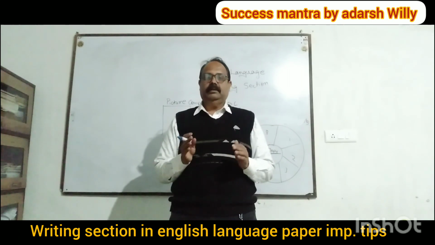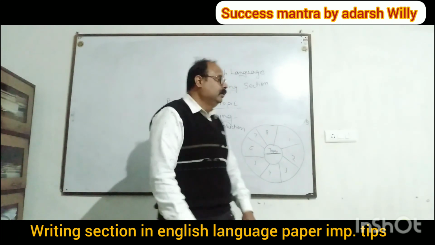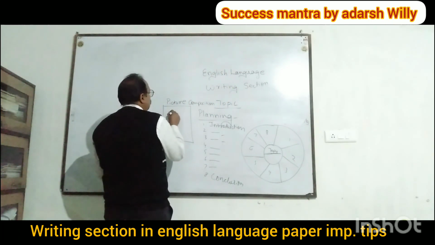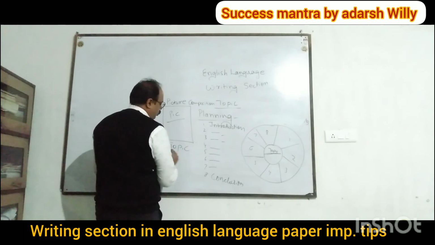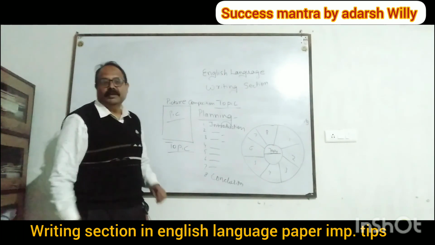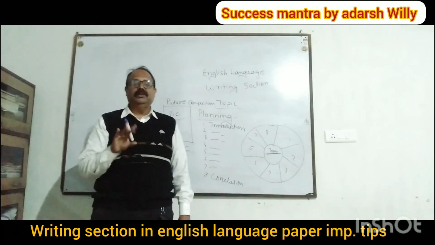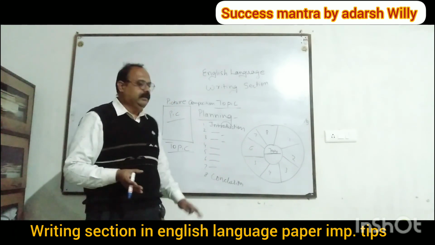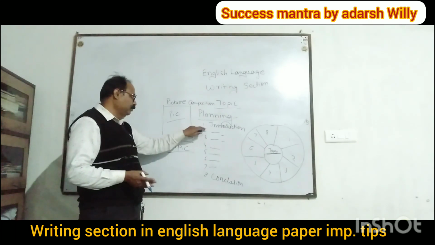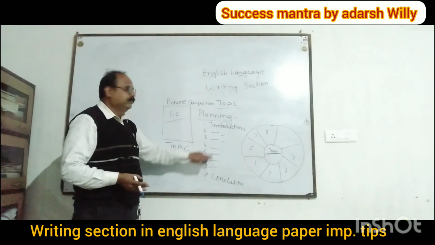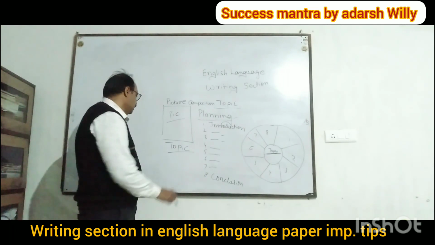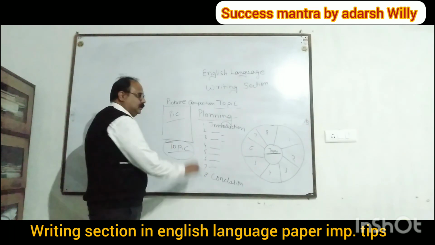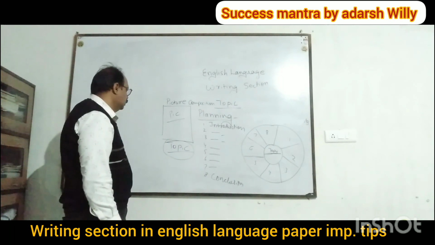You will give a topic to your picture. Suppose this is the picture, so give a topic to this. Once you have given the topic, then you will write about that. Again the same procedure: planning, and then you start with your composition. Okay, is it clear to you?